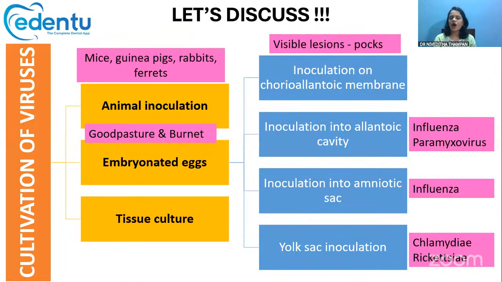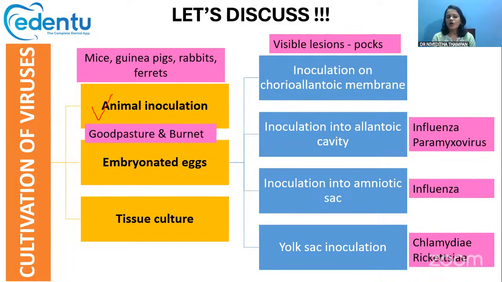So how can you cultivate virus? Like I told earlier, it is somewhat difficult to cultivate virus when compared to bacteria and fungi. There are three methods for the cultivation of viruses. One is animal inoculation. You can inject the virus into mice or guinea pigs or rabbits or ferrets, and then see how the animal is responding.